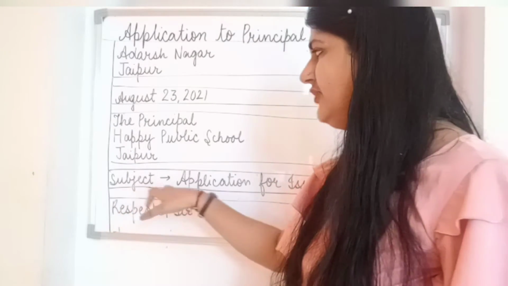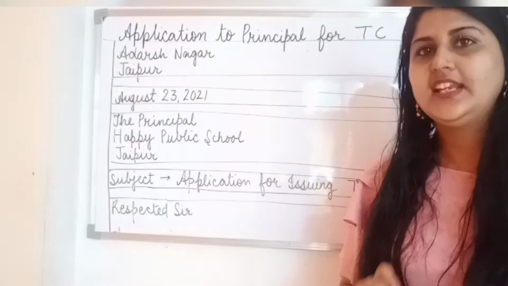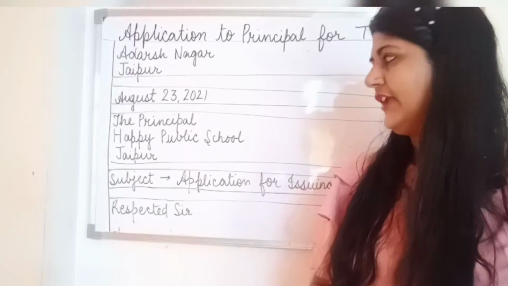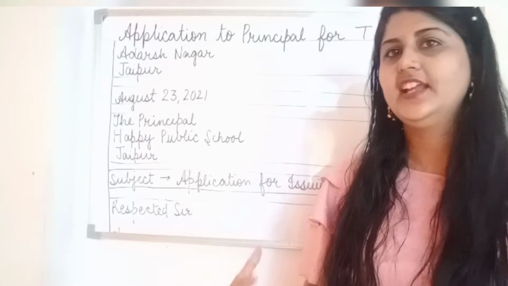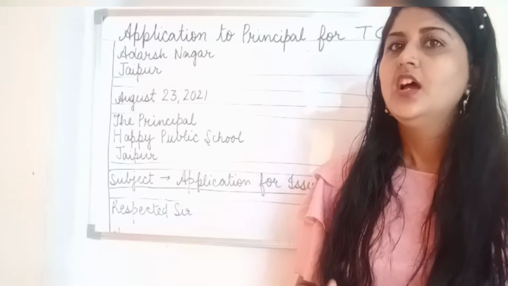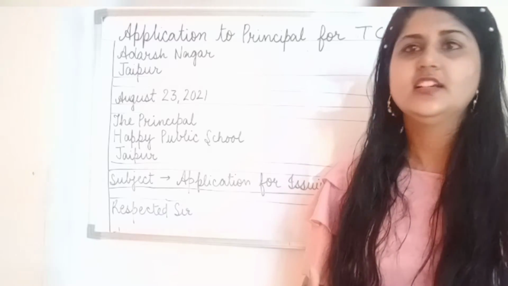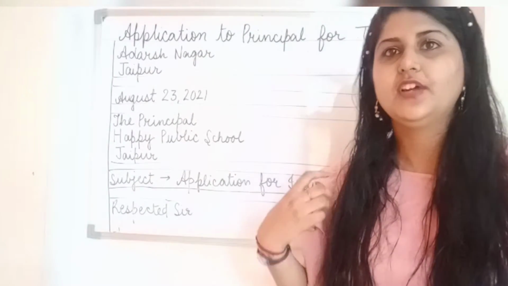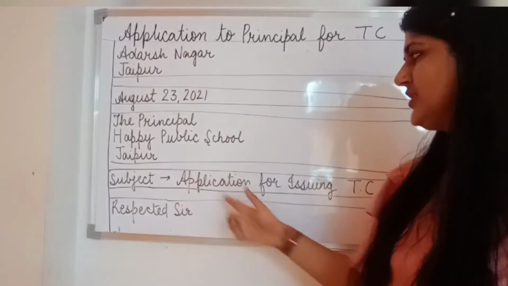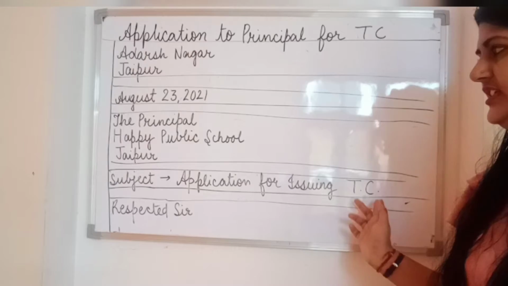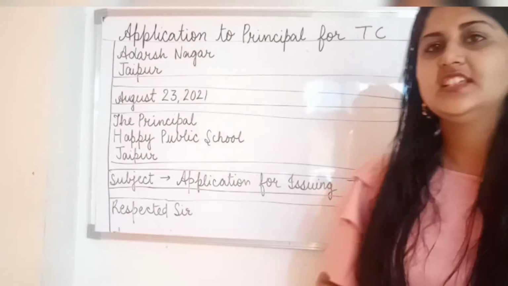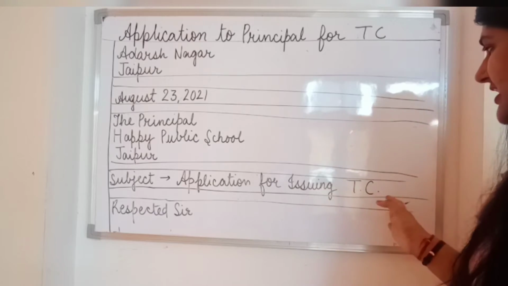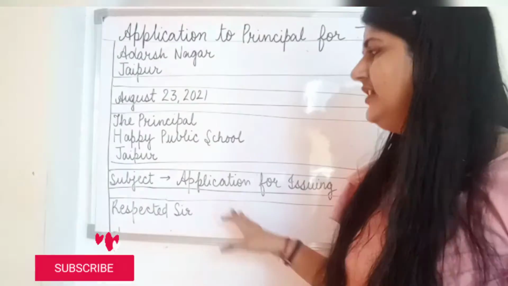Then you have to write the subject. The subject is very important in formal letters, and you cannot skip this point. Many times whoever is reading the letter doesn't have much time, so the subject gives them a fair idea of what it is about. So the subject: Application for issuing of TC. You can write the full form of TC also, but as I lack space here, I have written TC in capitals. After that, leave a line.